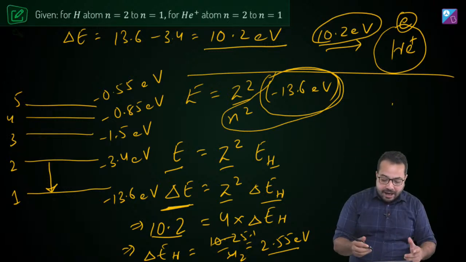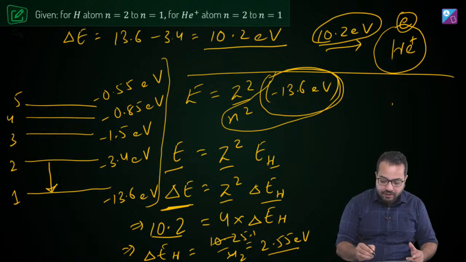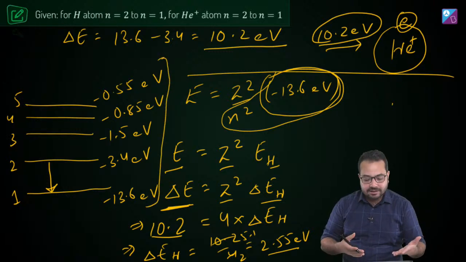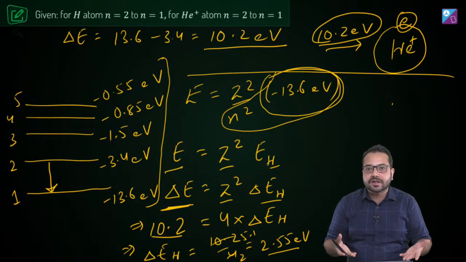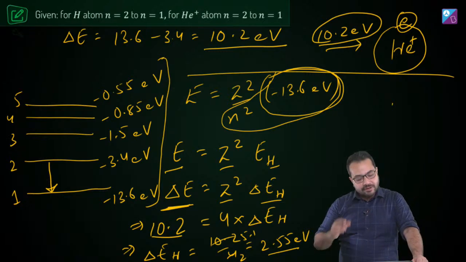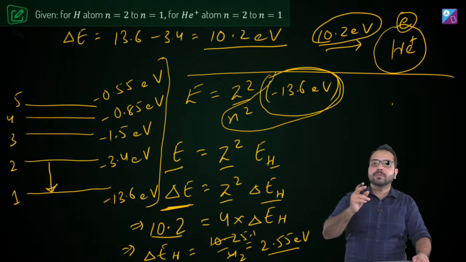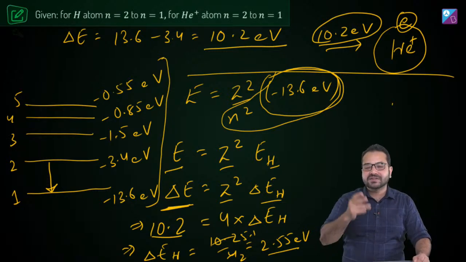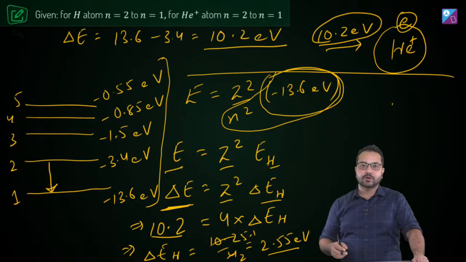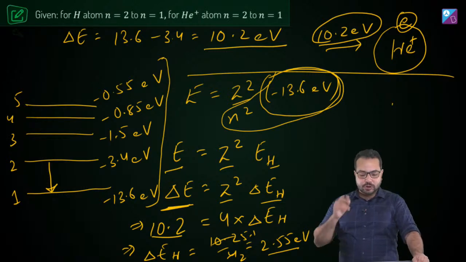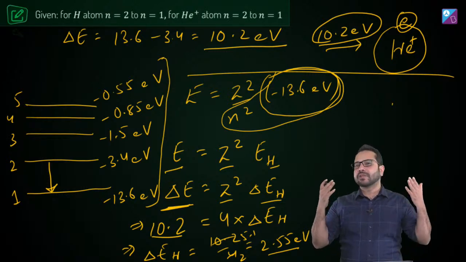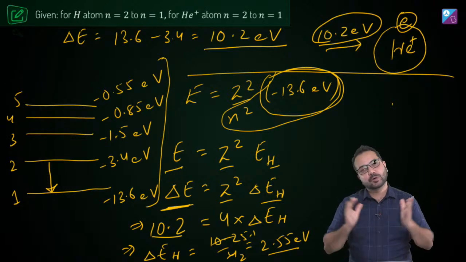Okay. Now we have all the values right in front of us. Now we can very quickly see that the difference of which two quantities is going to give me 2.55 electron volt. Can you quickly tell me what should be the transition in the hydrogen atom such that the energy of transition is 2.55 electron volt? Just look at the values. The values I've told you, remember the values, it's going to be much simpler.